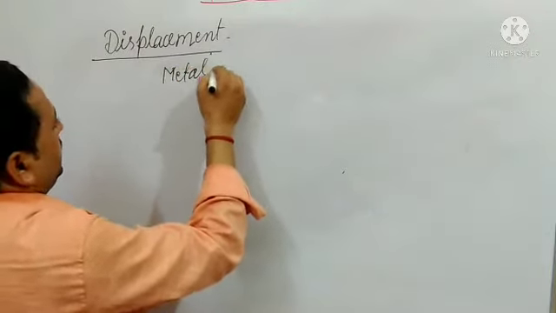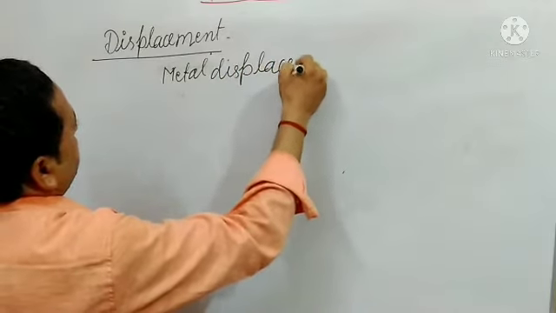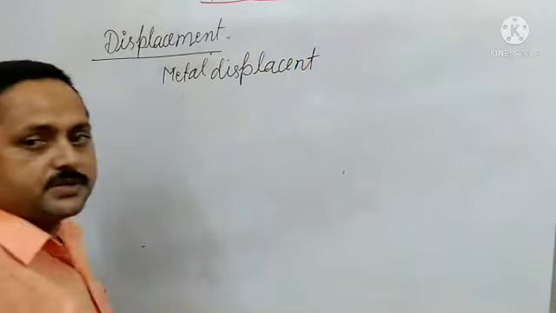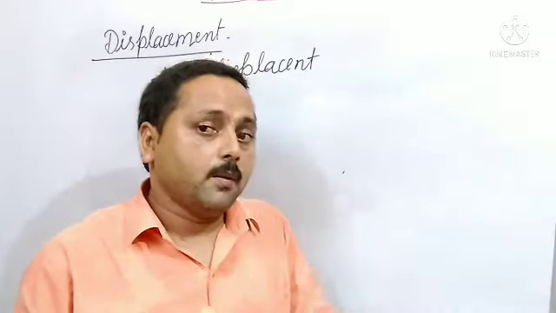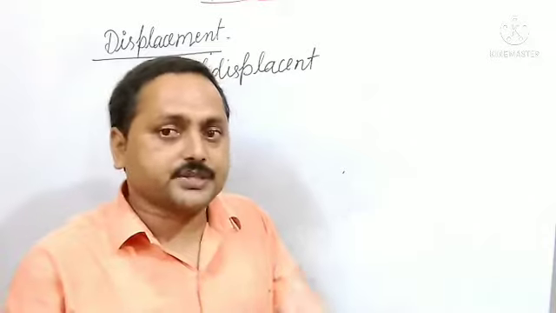What is metal displacement? It means a reaction in which one metal is displaced from its compound by another metal. A metal is being displaced by other metals in its compound.